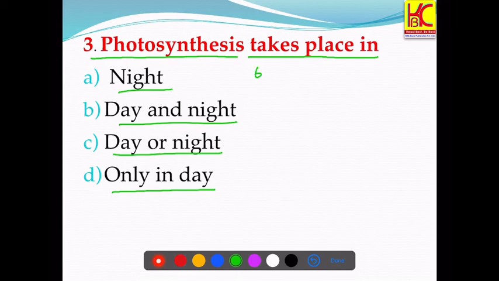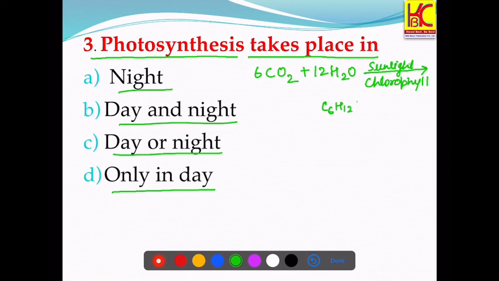I am writing 6CO2 plus 12H2O in the presence of sunlight and chlorophyll. They form C6H12O6 glucose molecule plus oxygen molecule and water molecule.